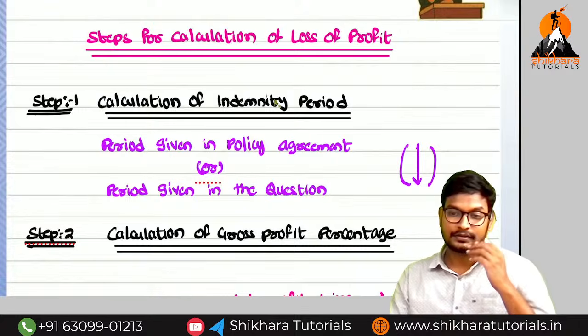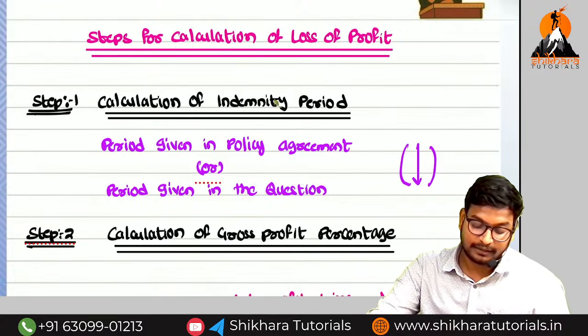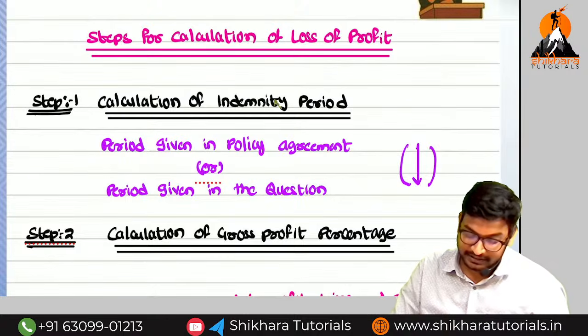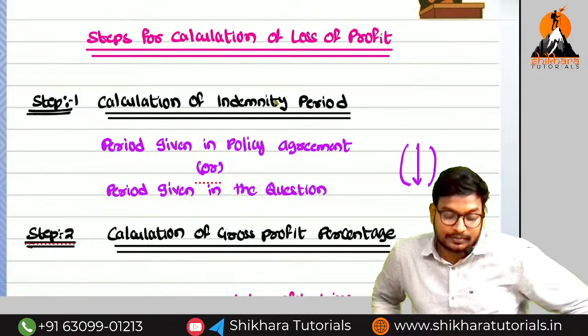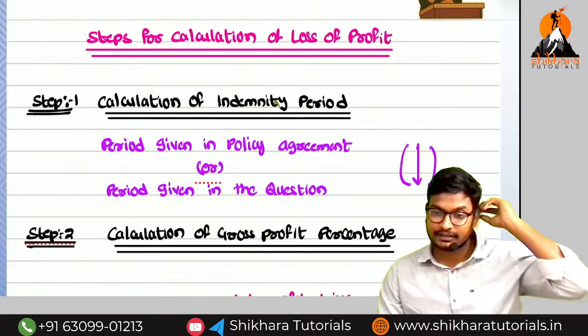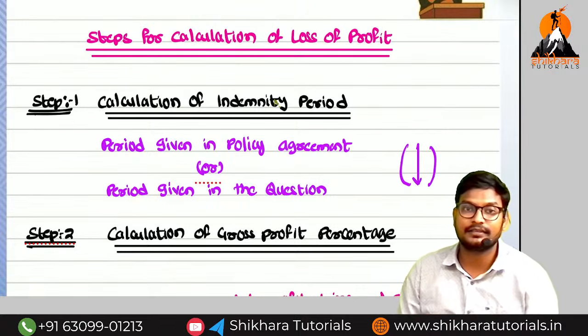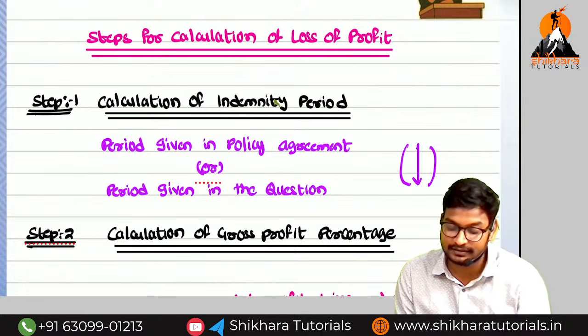So these are the steps. I will explain with the concept, Amma. With the help of that concept, you can remember the steps easily. Why have they brought these steps? All these steps are favorable to the insurance company. For that reason, whichever is lower only will apply in all these steps. Don't worry, guys, I will send this one.